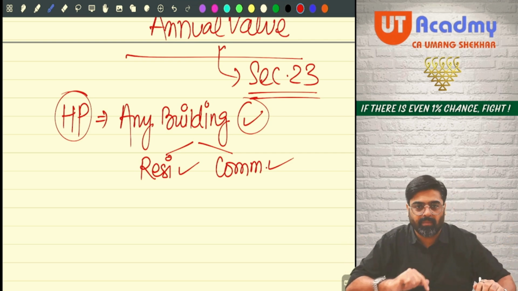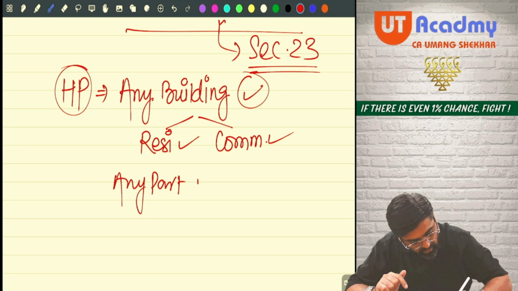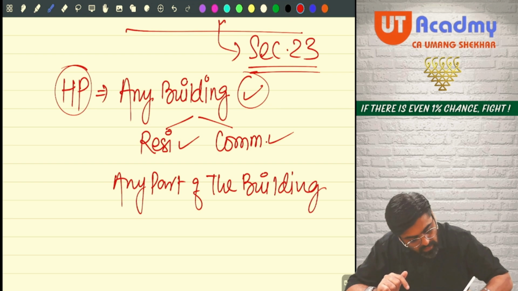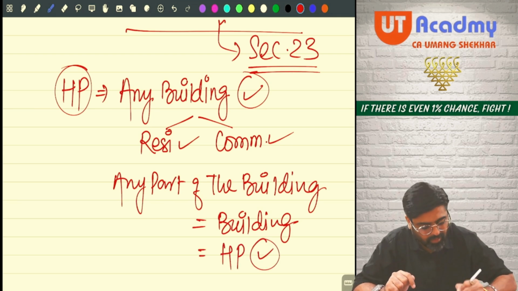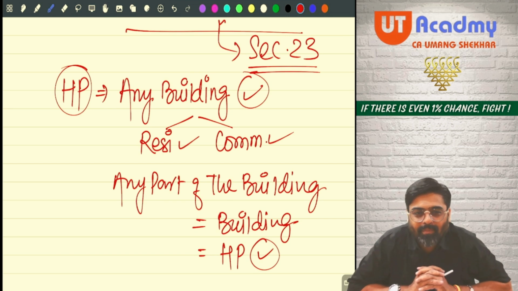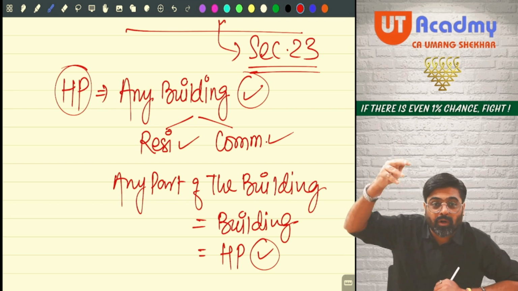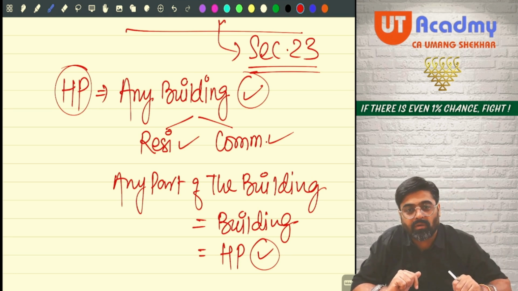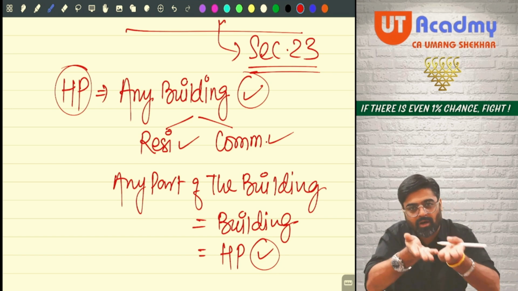Sure? Now tell me, any part of the building is a building only. And if it is a building, it is a house property only. What do you mean by part of the building? Can I say terrace, roof? Roof is part of the building only, no? What if you let out your terrace on rent to someone? The rental income will be charged under this head only. Because part of the building is also a building. It is a house property.